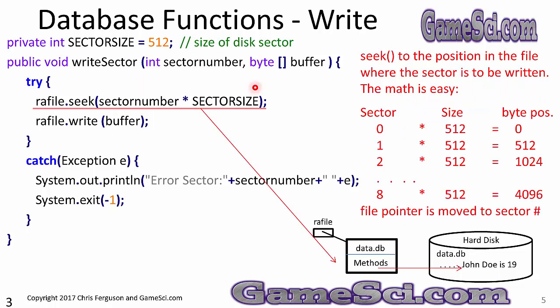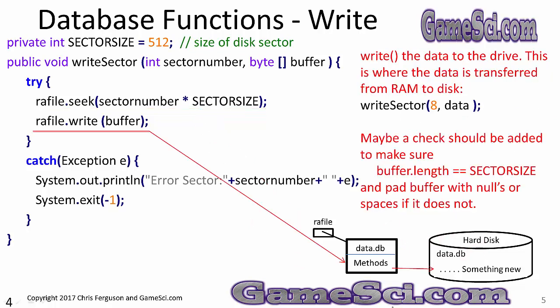raFile.seek to sector number times sector size. Seek to the position in the file where the sector is to be written. The math is pretty easy. Sector 0 has a byte offset of 0. Sector 1 has a byte offset of 512. Sector 2 is located at 1024. What if I wanted to go to sector 8? I'd do 8 times 512, and that would be position 4096 in the file. Notice the arrow. I'm telling the file to move its write position to the middle of the file.